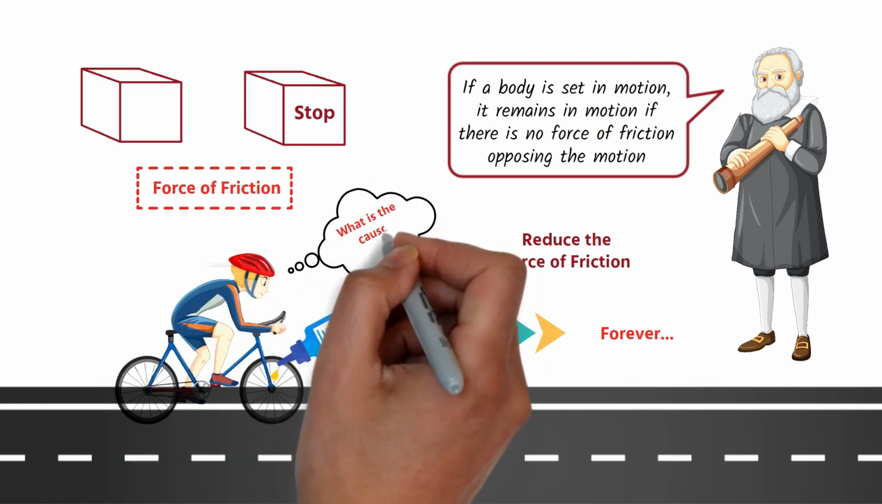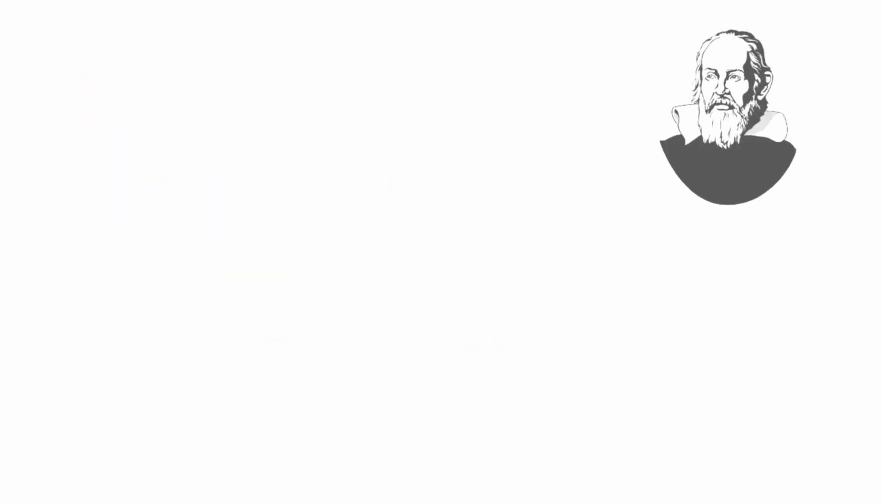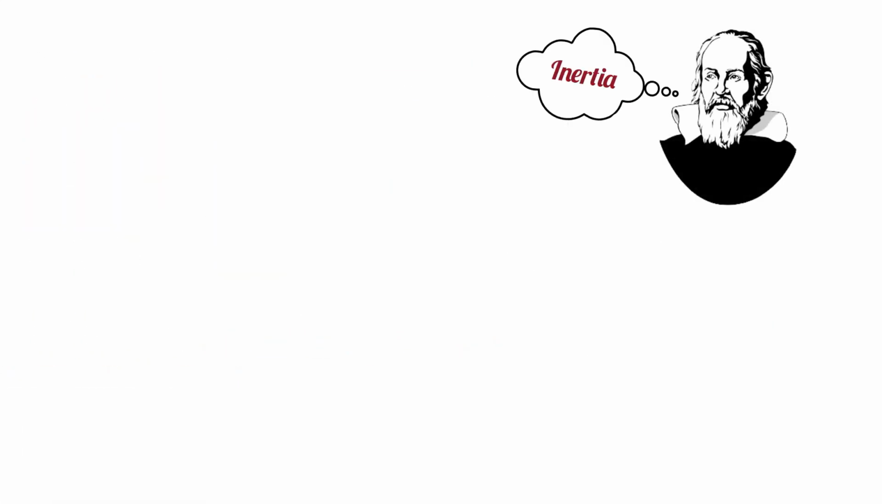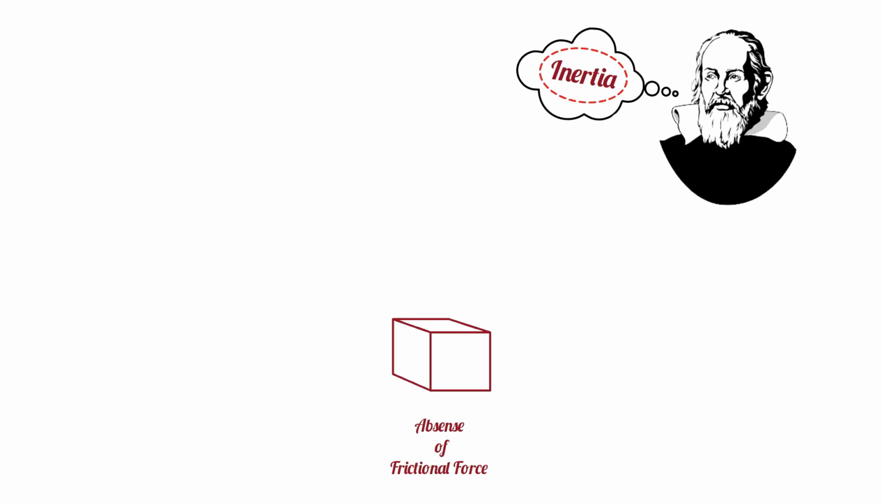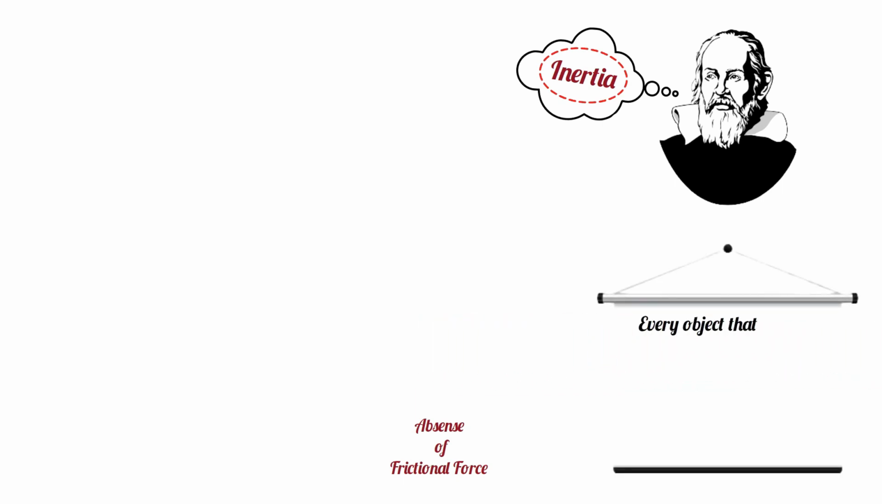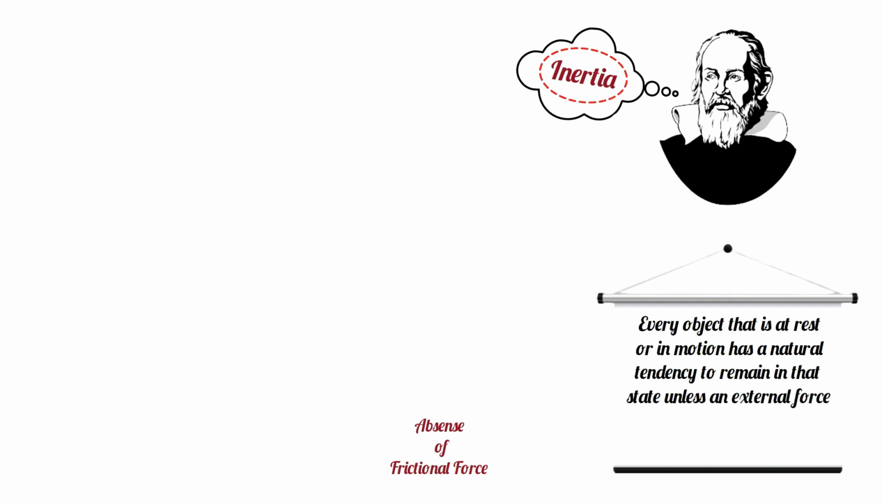But what is the cause of motion? Galileo said that it is inertia that keeps the object in motion. In the absence of frictional force, the natural property of matter, called inertia, keeps the object in motion forever. So every object that is at rest or in motion has a natural tendency to remain in that state unless an external force is applied to change its state of rest or motion. This is known as Galileo's law of inertia.